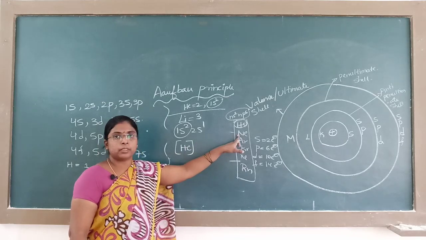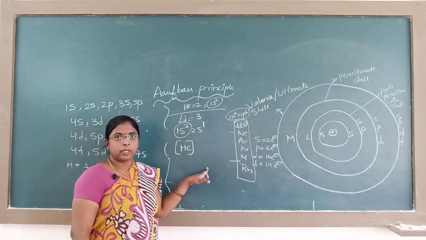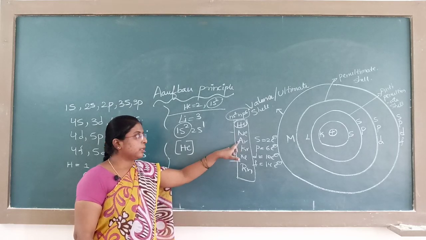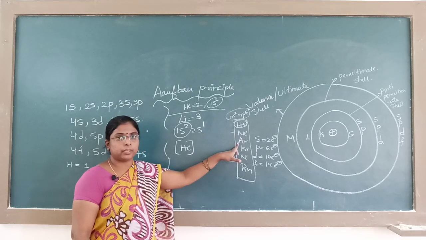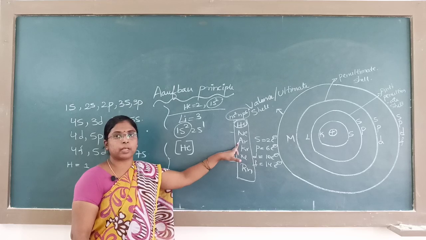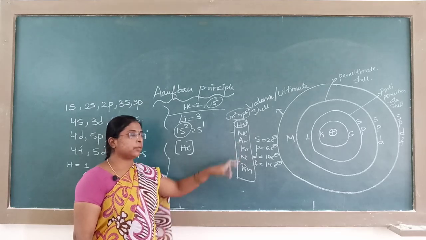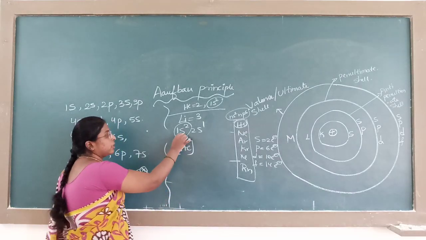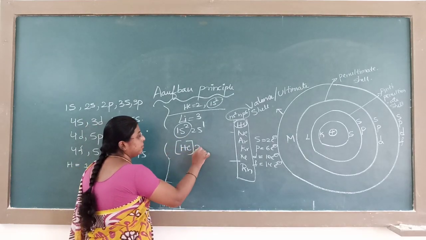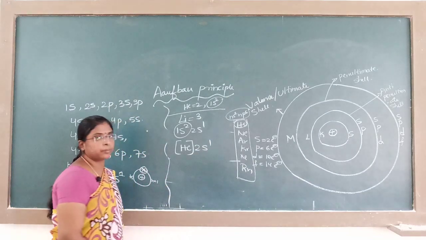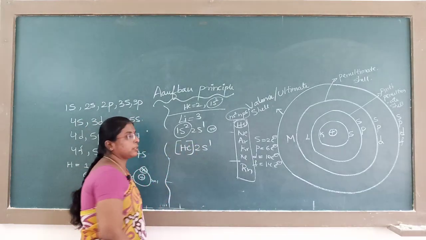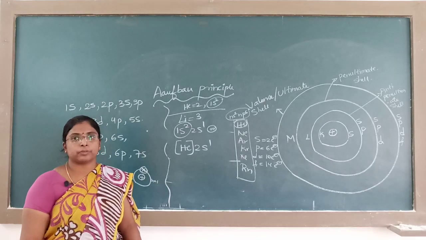Neon's atomic number is 10. The element with atomic number 11 we can write with respect to the noble gas neon. Argon's atomic number is 18. After 18 comes 19, potassium, and we can write it with respect to the noble gas argon. So for lithium, instead of 1s2, I can write helium 2s1. Either you can write in this way, or with respect to the noble gas.